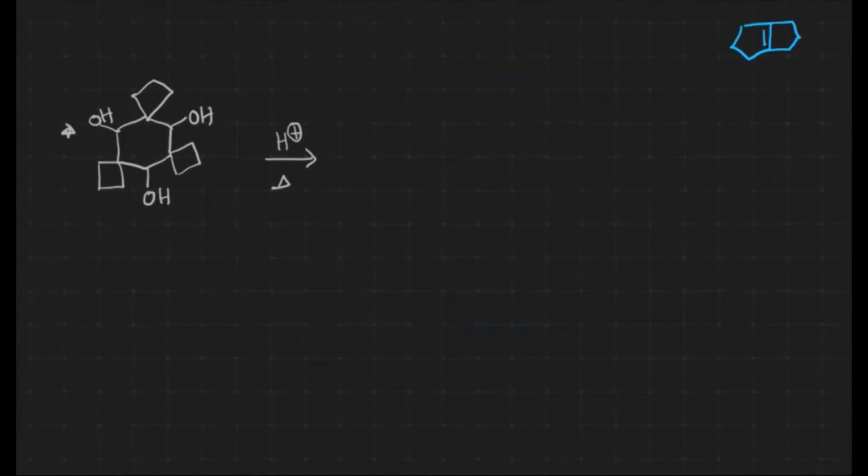Now let us see how this reaction takes place. I'll write for one step, and remaining things as usual will be followed, and I'll write the final product over there. After the elimination of water, what happens over there? We'll get carbocation.